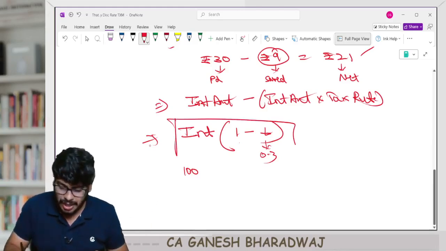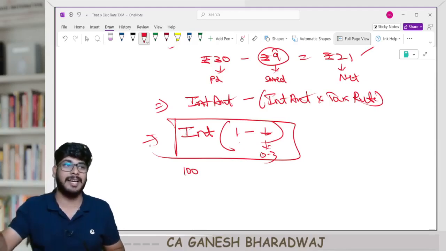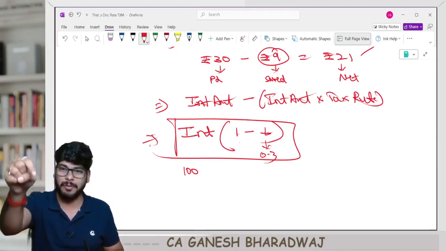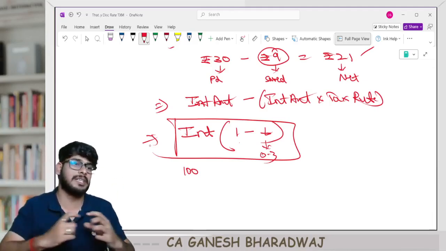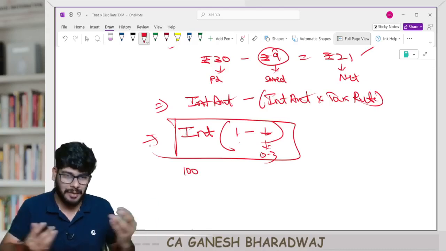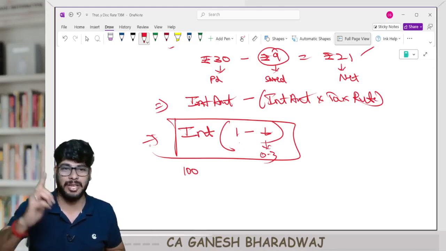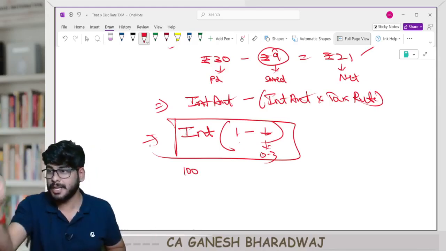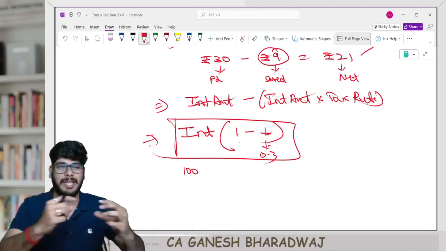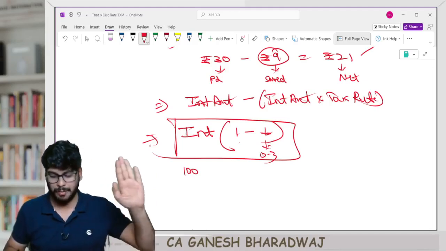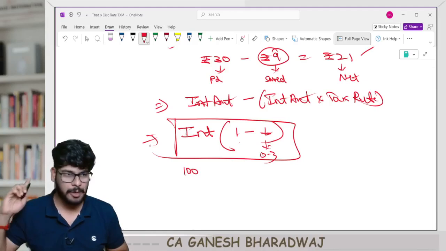Or in other words, in the numerator every year when the company is paying interest, parallelly there is a tax saving. So the post-tax interest cost will be what? I into 1 minus T. This will be appearing in your cash flow equation, because at the end of the day, what are we calculating? We are matching the inflows with outflows, and we are calculating the IRR for every source of finance. So you should first know what the cash flow is every year. And in case interest is being paid, parallelly there is a tax saving. The post-tax interest cost is going to be interest into 1 minus T. Are you able to understand this? Yes, you're all able to understand.